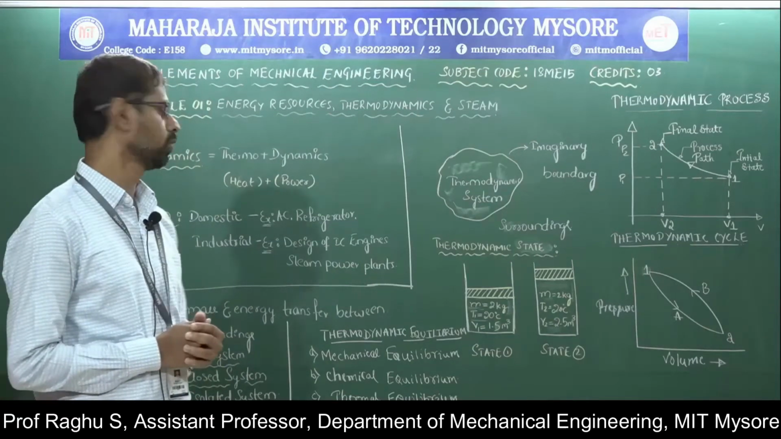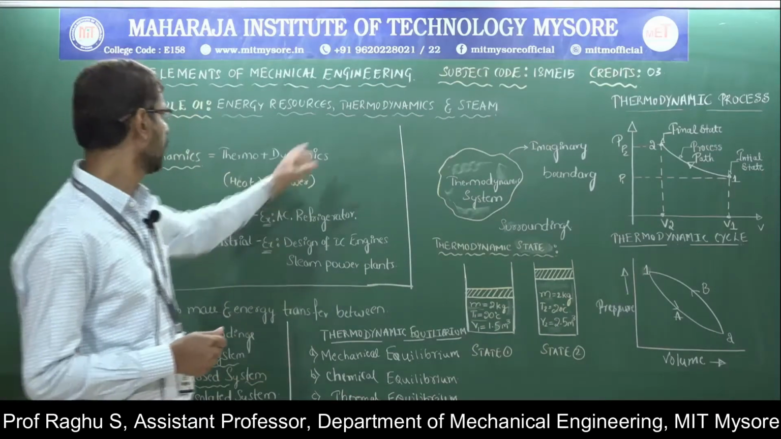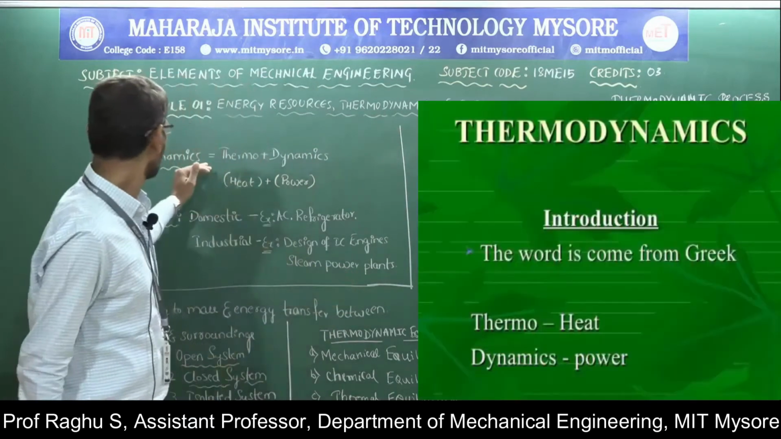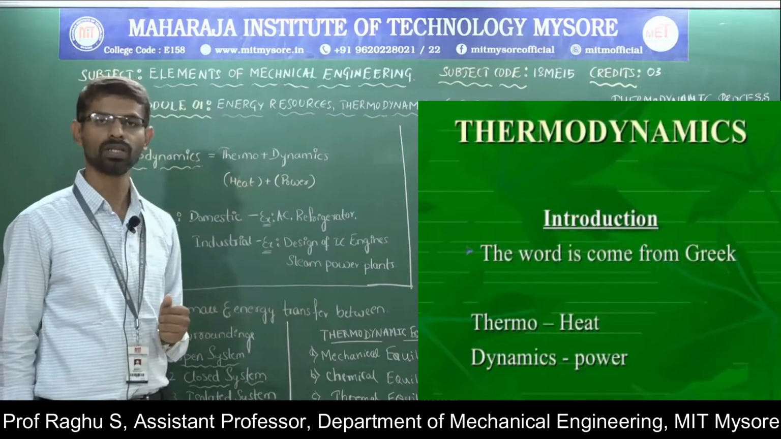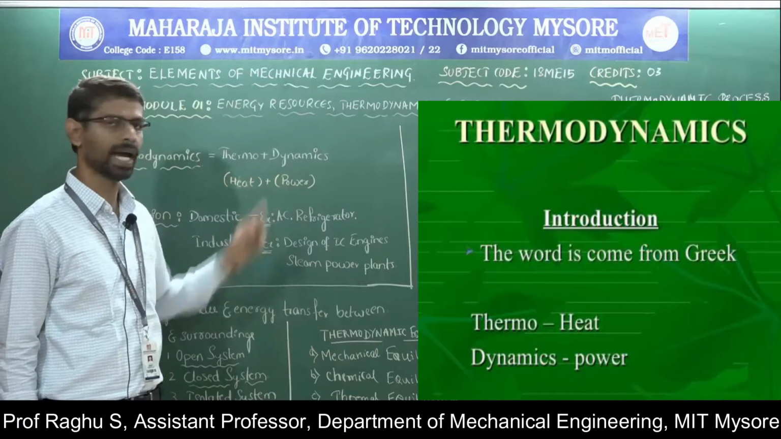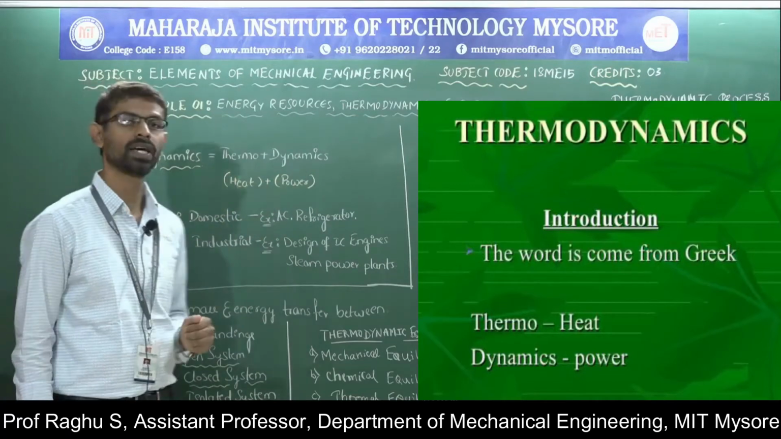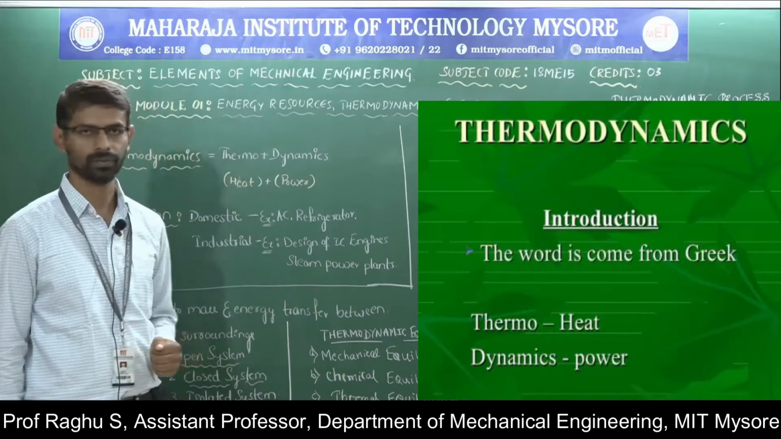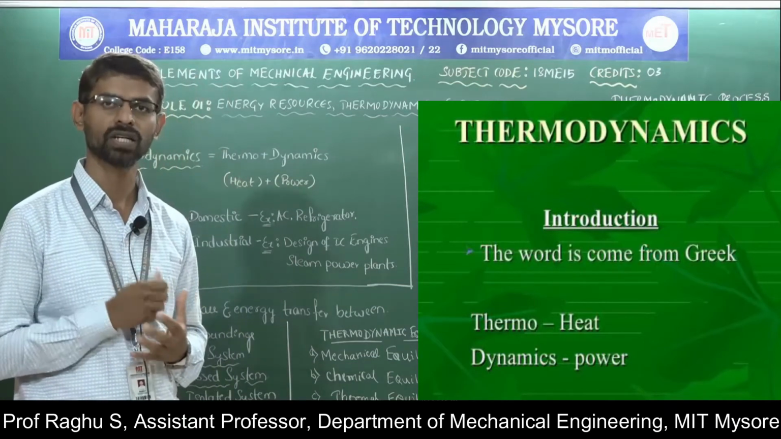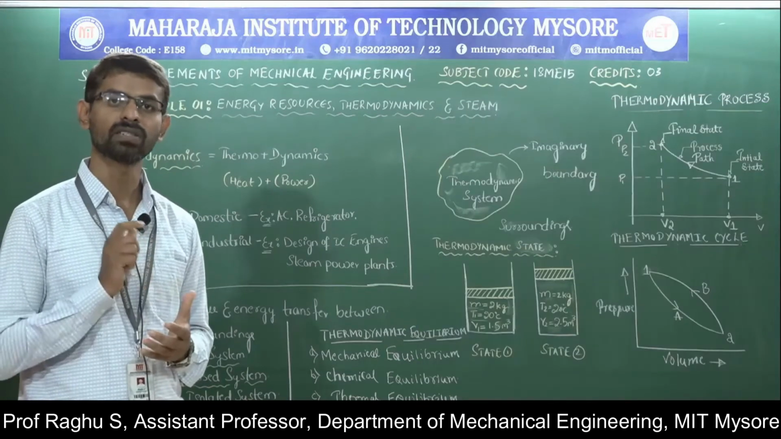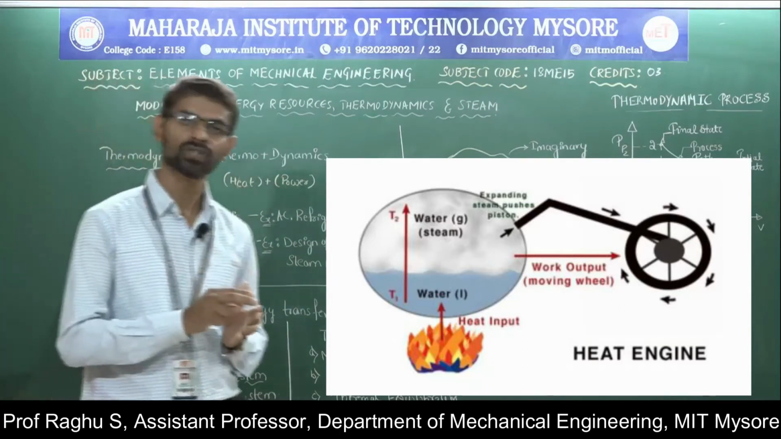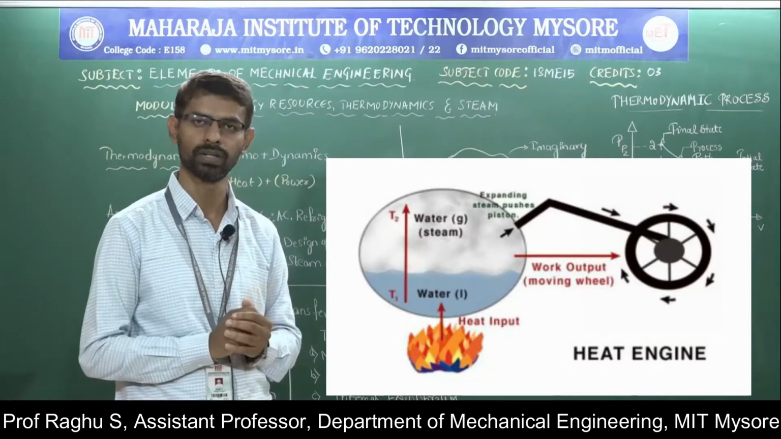As we are discussing Module 1, in this class we will discuss basic thermodynamics. The word thermodynamics is derived from two Greek words, thermo and dynamics. Thermo means heat, dynamic means power. So thermodynamics is nothing but power of heat or strength of heat. Thermodynamics is the branch of engineering which deals with conversion of heat into work and work into heat.